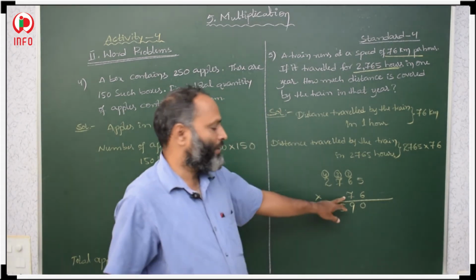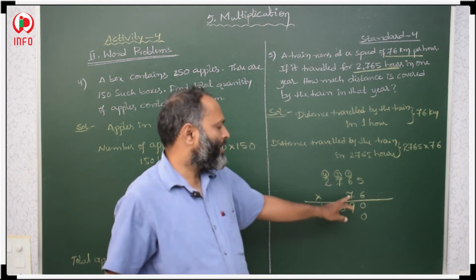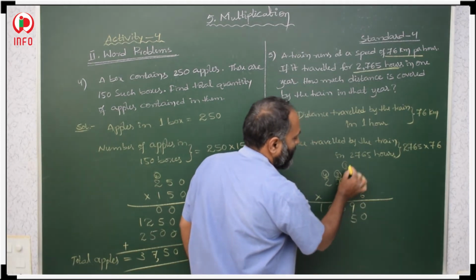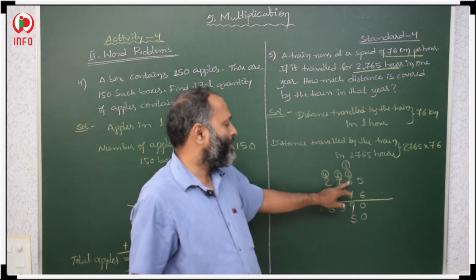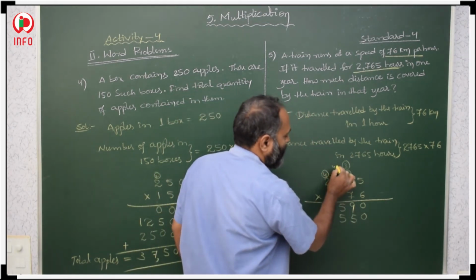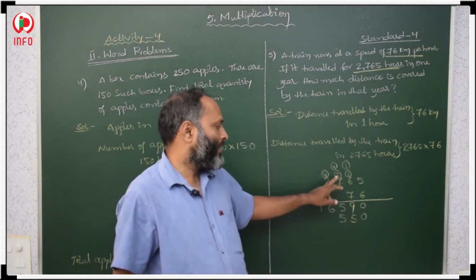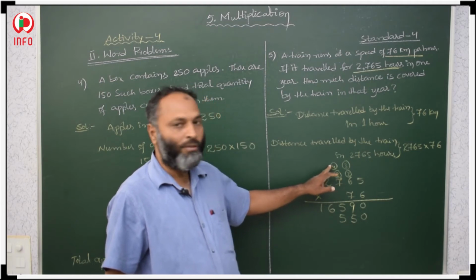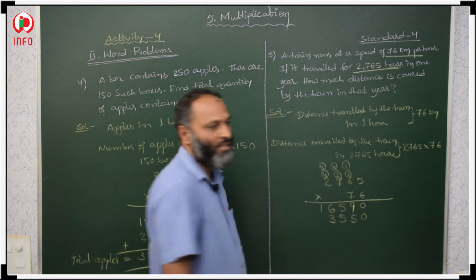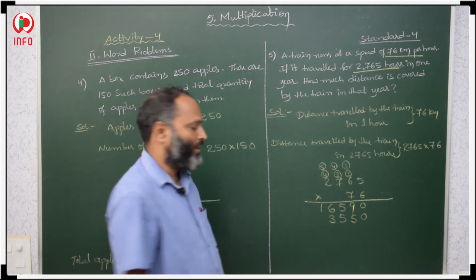Then after that with 70. 7 is in tens place, so first we keep a 0, then you start multiplication with 7. 7 5s are 35, 5 is in tens place, 3 carry over. 7 6s are 42, 43, 44, 45. 5 is in hundreds place and 4 carry over. 7 7s are 49, 50, 51, 52, 53. 3 is in thousands place and 5 carry over. 7 2s are 14, 14 plus 5, 19.